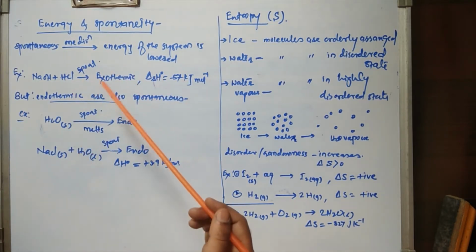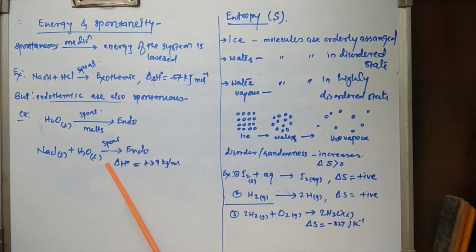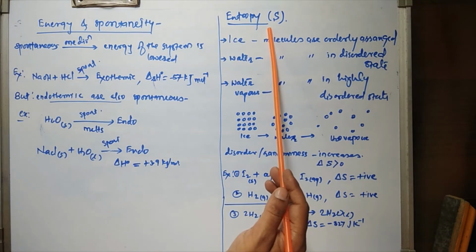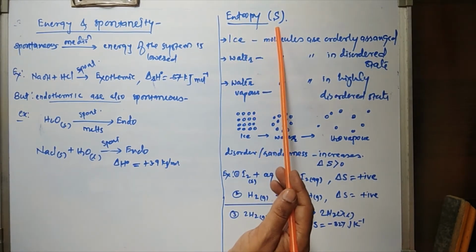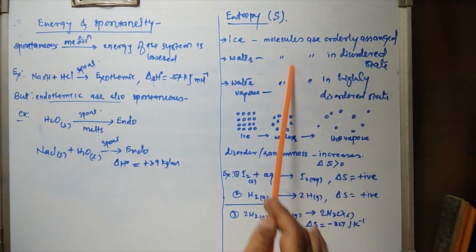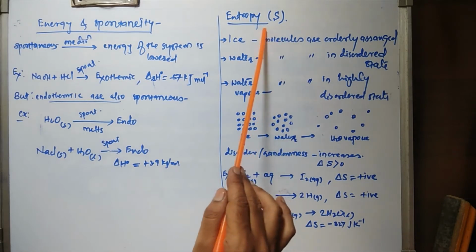That means exothermicity or endothermicity is not the criterion for a process to be spontaneous, is it? So to study spontaneity, we have to go for another factor, that is entropy. See, it is denoted by the capital S, entropy. Now actually before going to all this, I will just state what entropy is.